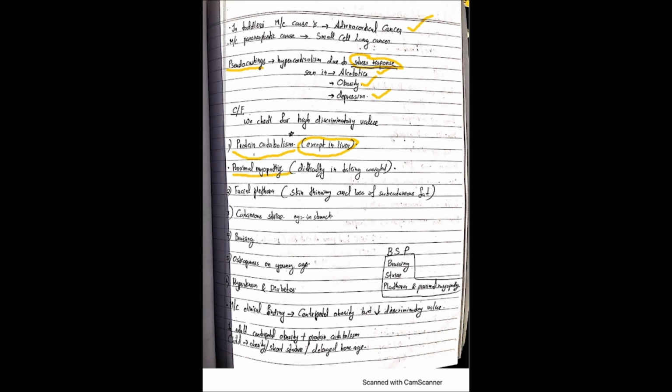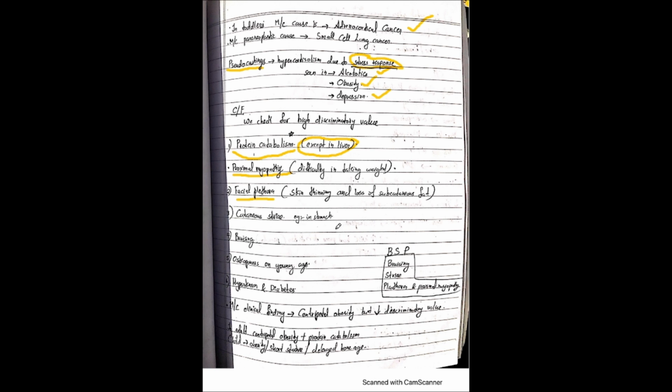So how can we identify this proximal myopathy? These kinds of patients will have difficulty in taking weights. They cannot bear the weight actually. So there will be proximal myopathies. Then there will be facial plethora. It's skin thinning and loss of subcutaneous fat. The patient will be so thin and kind of skinny.